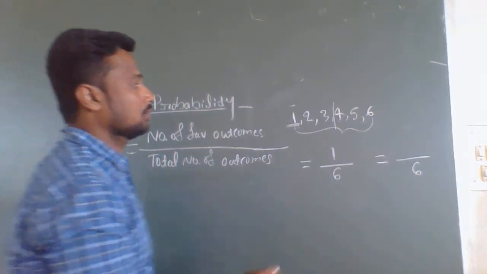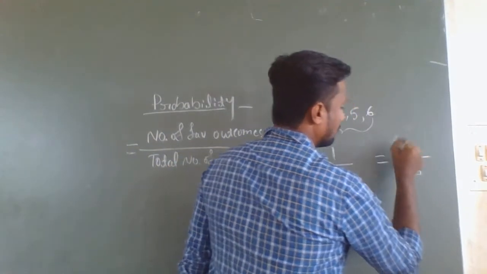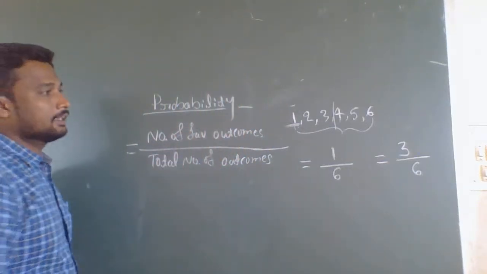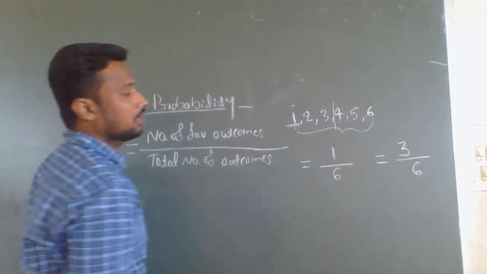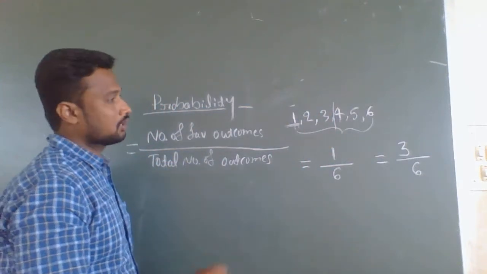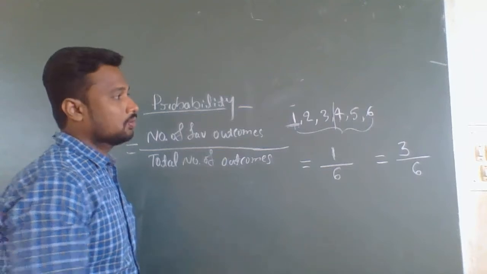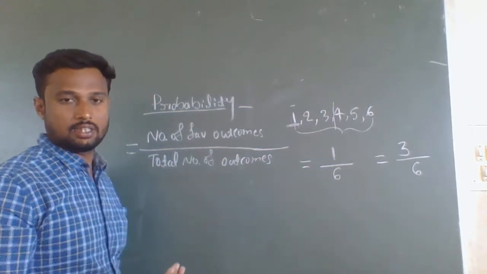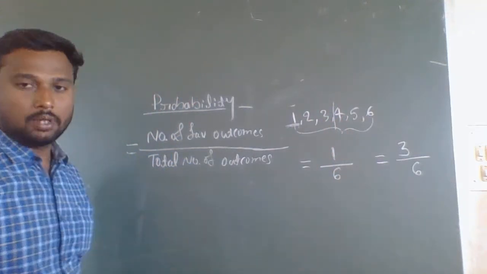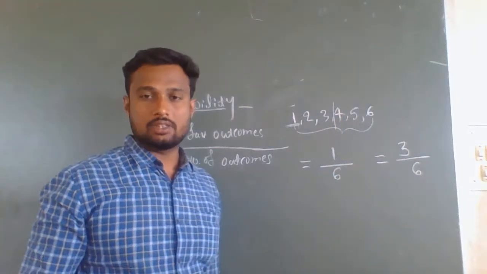So we should write here 3 as the number of favorable outcomes. Of the 6 total numbers, only 3 numbers are less than 4. Therefore, the probability of getting less than 4.